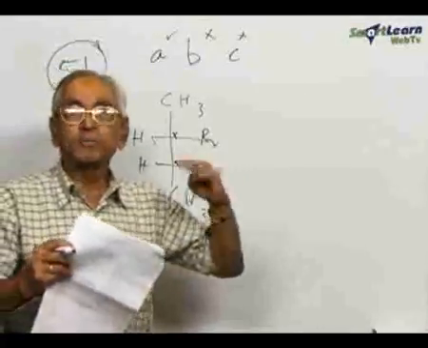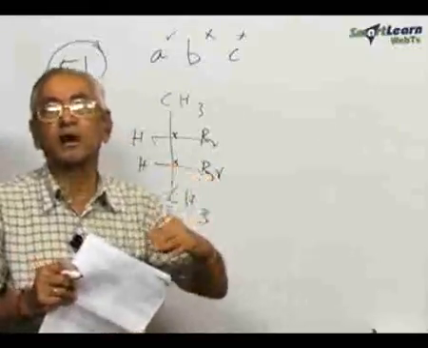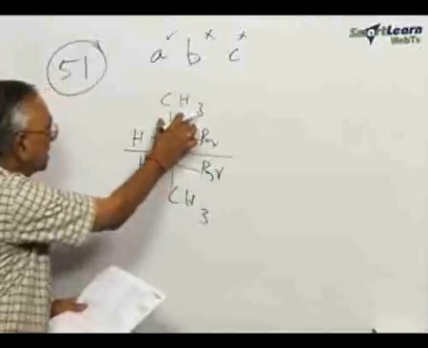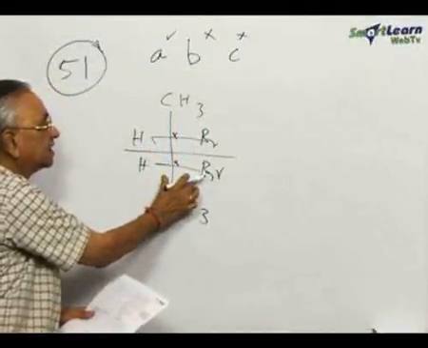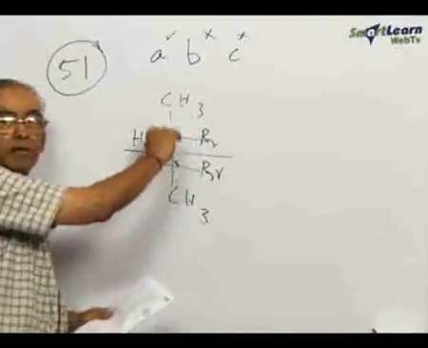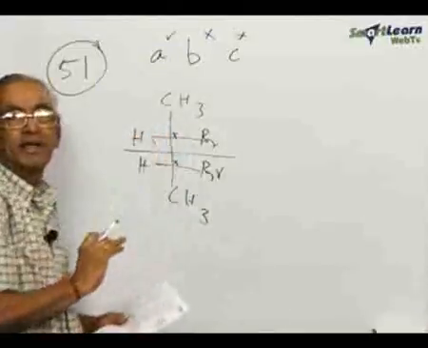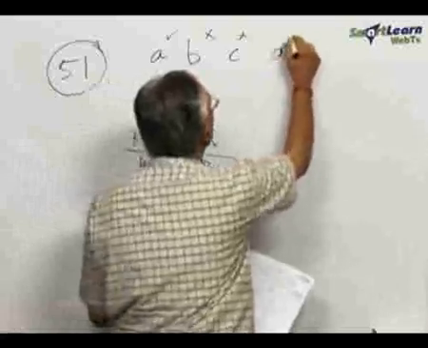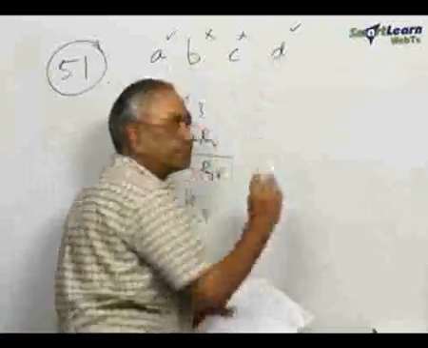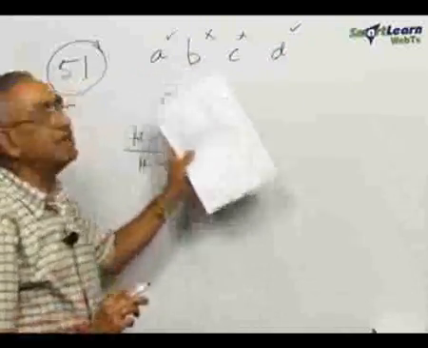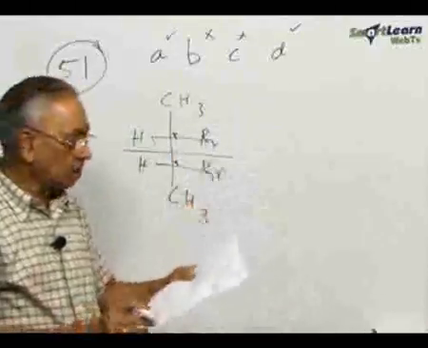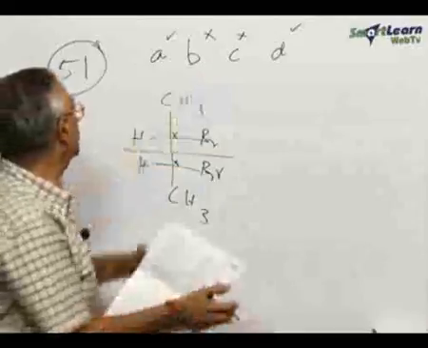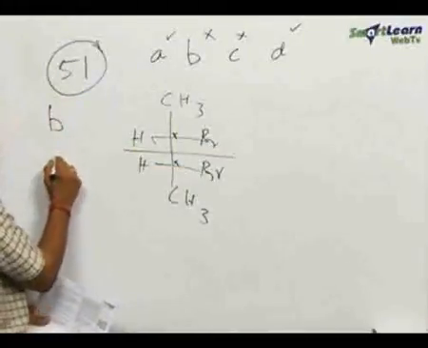Actually, it is optically inactive because of internal compensation, because you find when you draw a mirror, assume this is the mirror, this is exactly the reflection of this. Therefore, each one is a superimposable mirror image, some sort of a mirror plane of symmetry is available. So, statement D is a correct statement. Therefore, A and D are correct statements and B and C are not correct statements. The question asks, how many of the following statements are not correct? So, the answer to this question will be B and C.